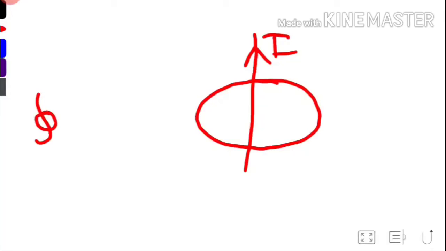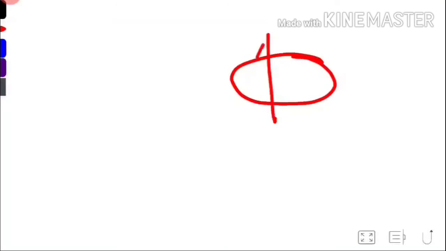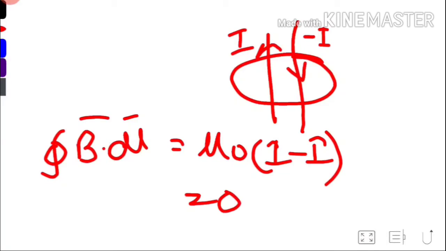We can say that the closed integral of B dot dl equals mu 0 I. Now this is plus I, and here the current is flowing in the opposite direction, so minus I. So B dot dl will be mu 0 times (I minus I), which will be 0.